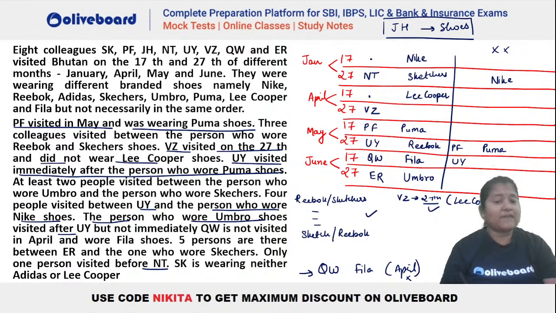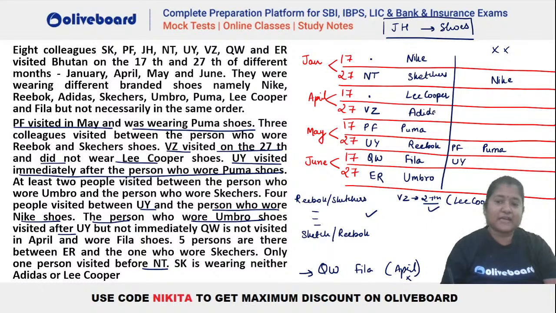Okay. And now we had this information that there has to be at least 2 people between Umbro and Skechers. So at least 2 persons you already have, right? So no issues at all. Now which is the only brand remaining? कौन सा brand बचा हुआ है? You can see the brand that is remaining is which one? Nike is there, Reebok is there, Adidas. So Adidas will be for VZ, right?